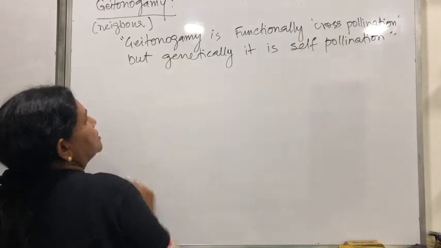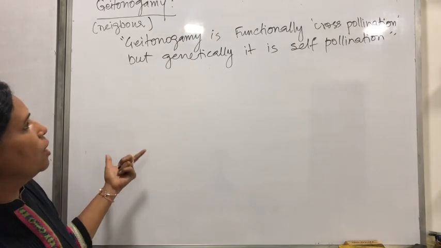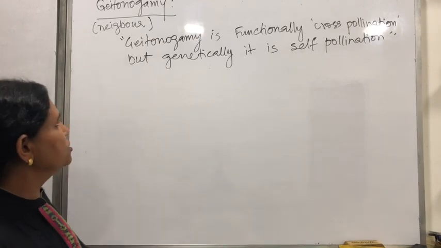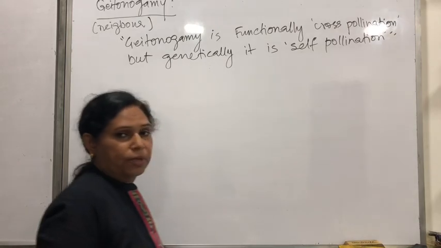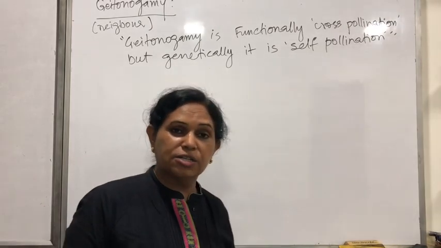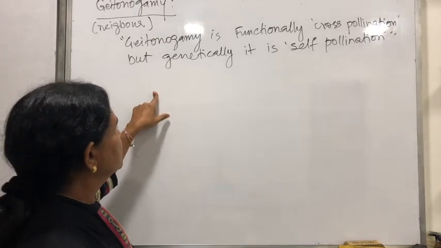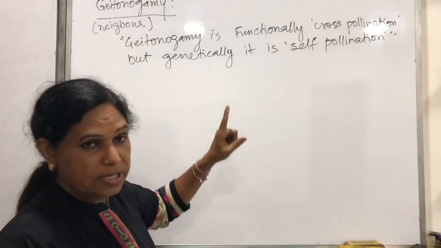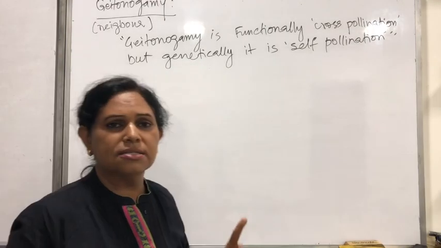So I can quote this line for your exam questions: explain how Gautam is functionally cross pollination but genetically it is self pollination. So how will you explain this? Because it is the pollination between the neighboring flowers of the same plant. So what will happen? This will be functionally cross pollination because there will be an agent required, and this will be self pollination because it is the same plant.